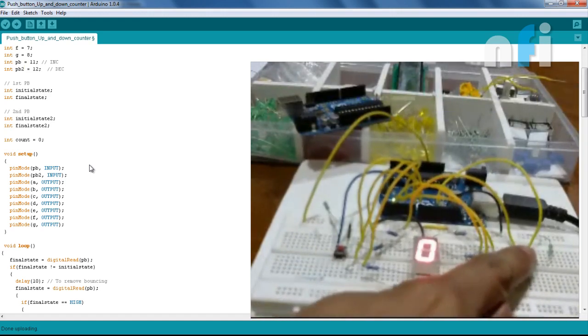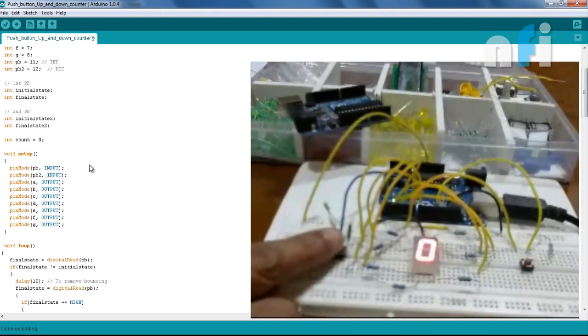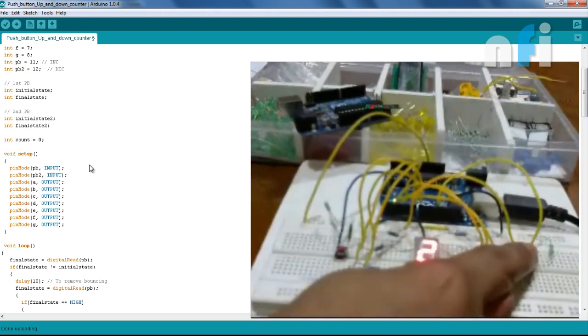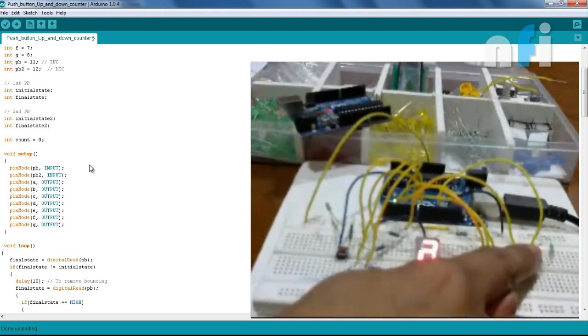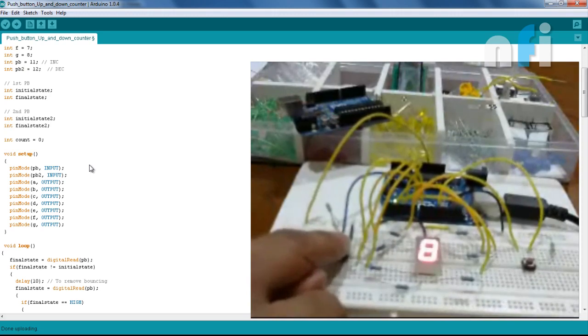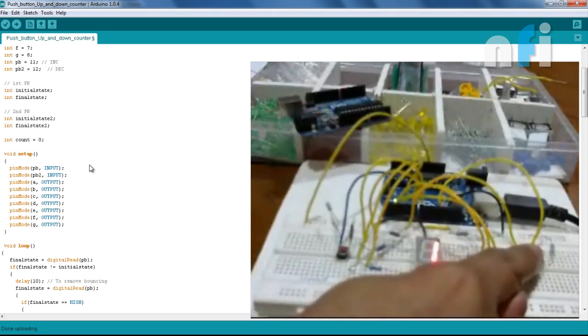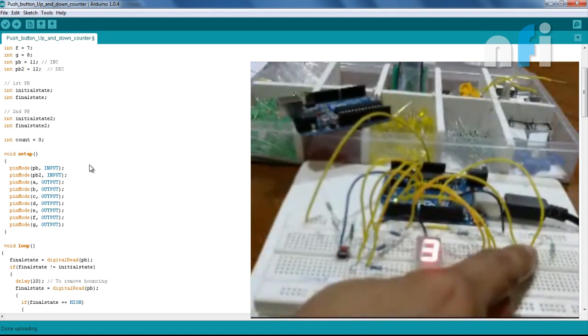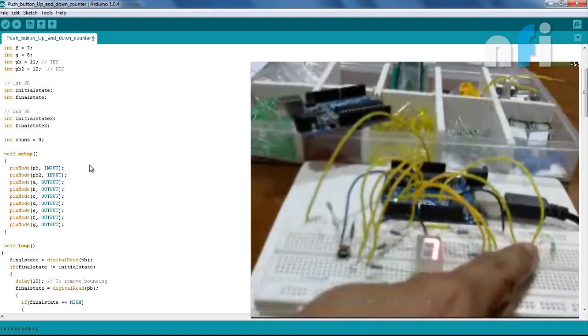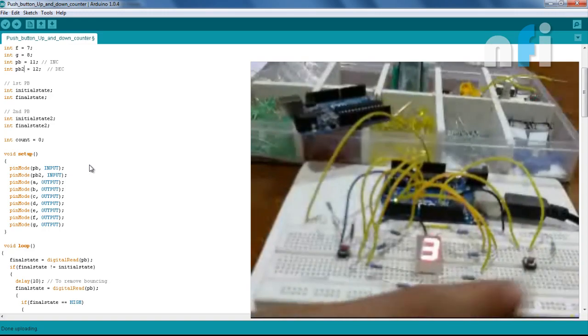Okay, now here I press the button, nothing is happening. 1 2 4 2 9 3 3 2 1. Okay, that's perfect. Okay, oh, it's working. So that's all about 7 segment. Okay.